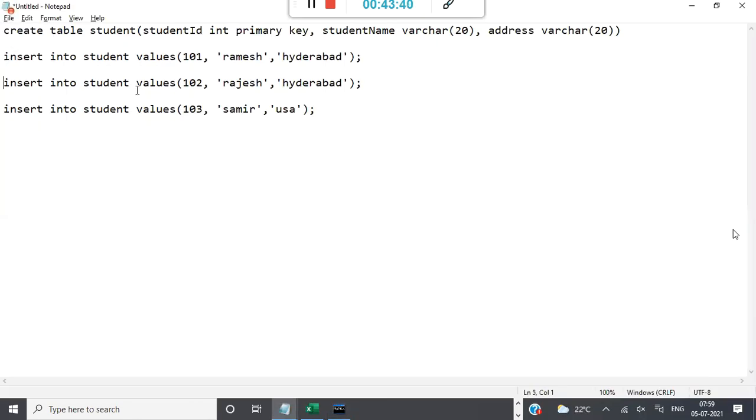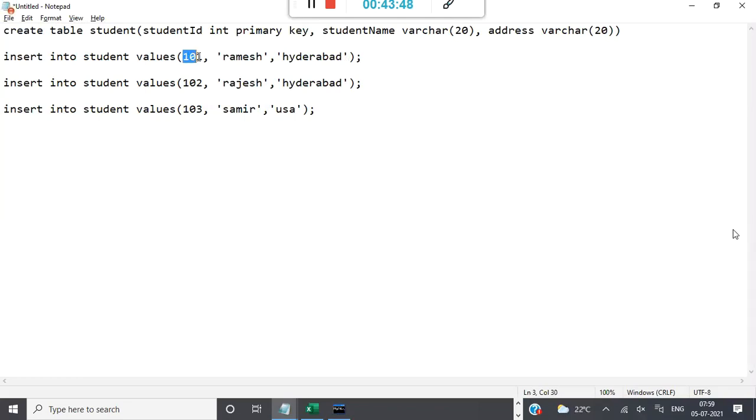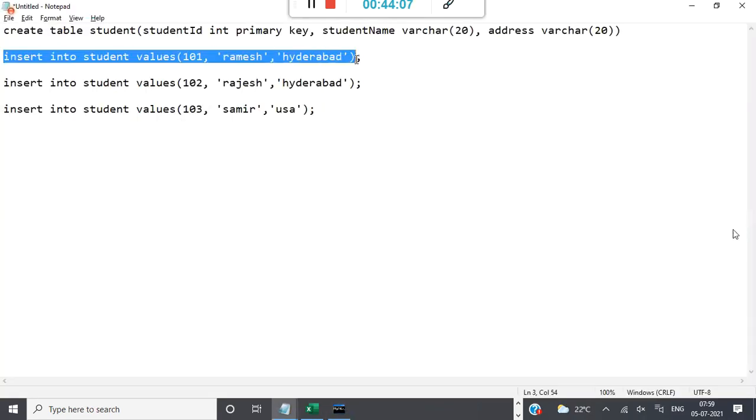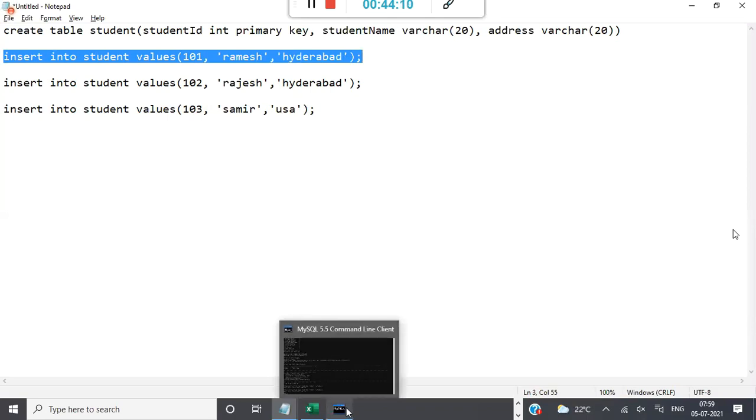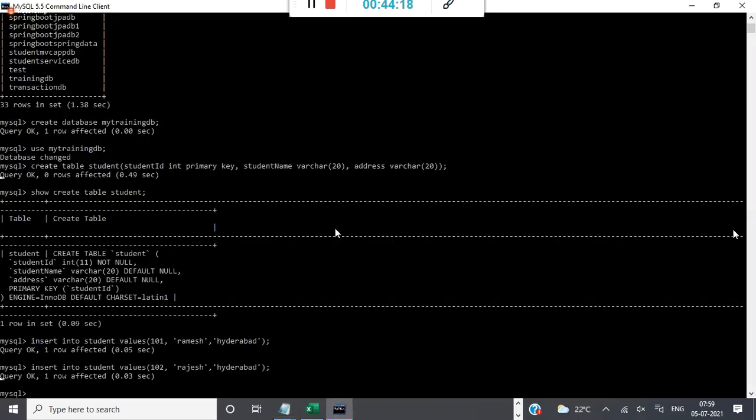One row got inserted. Again, I'm inserting the second row. See what I'm doing in the table: 101 is the first column, then student name is the second column, and address is the third column. So I'm following the order. One insert statement is for one record, that is one student's data. The second record is inserted. Now the third also I'm inserting.